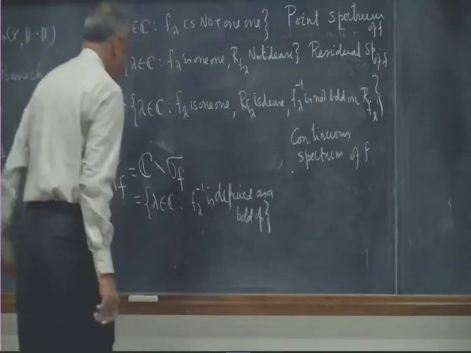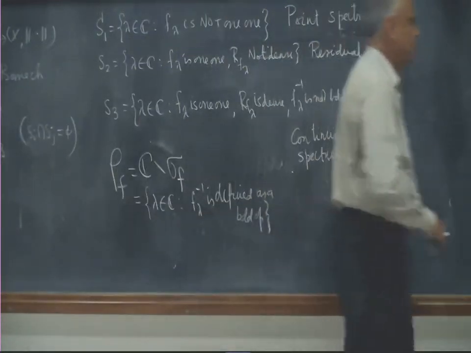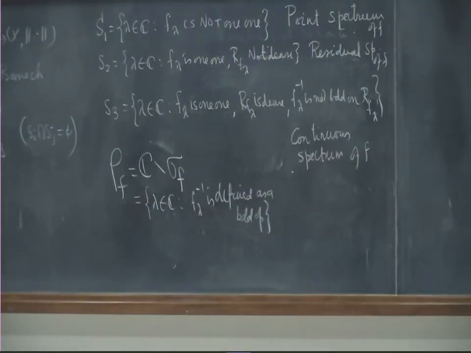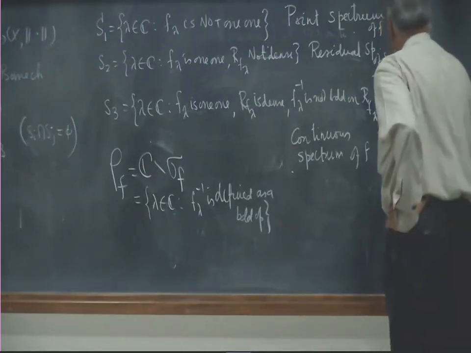We will see some real examples of all these things, but first I will put through some theory and then we look at examples. Okay, some simple observations.